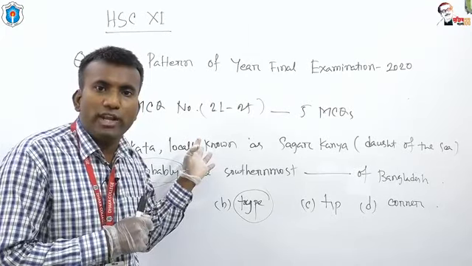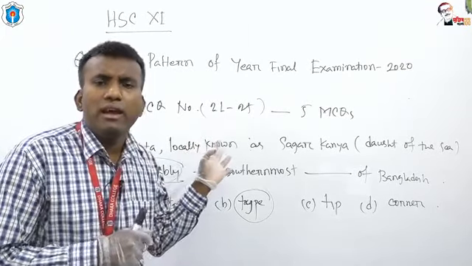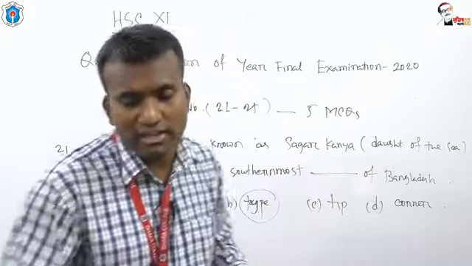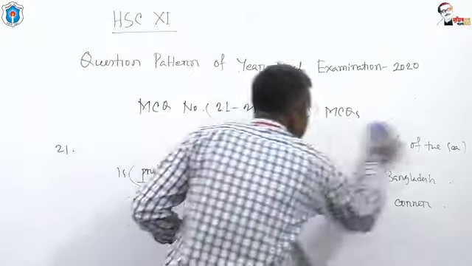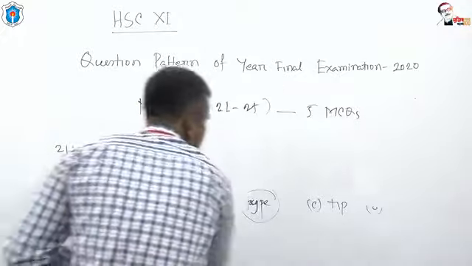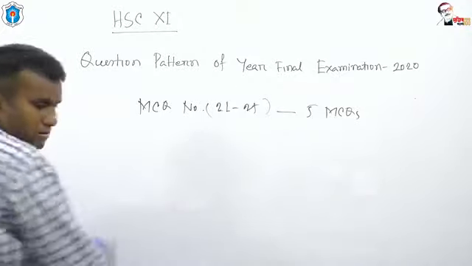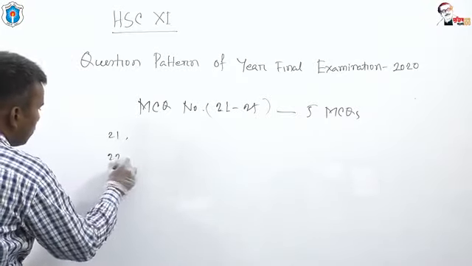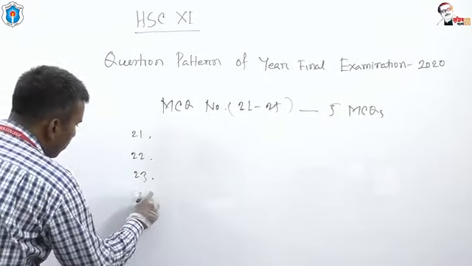For question number 21 to 25, detached sentences may be given. Detached sentences, what does it mean?